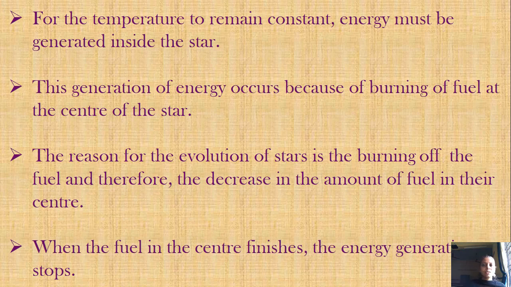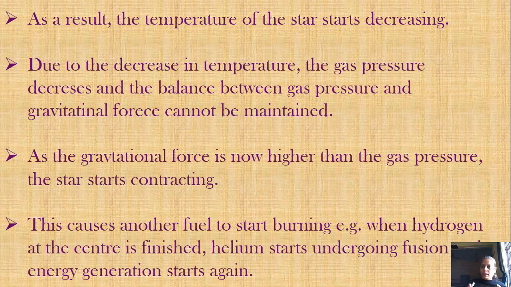the balance between those two forces is not there now. Pressure is less, gravitational force is more, and because of that, what is happening? Now gravitational force is higher. Gravitational force means what is it doing? Pulling it towards the center. So because of that, the star starts contracting. Okay, the star starts contracting. It is no longer stable now.